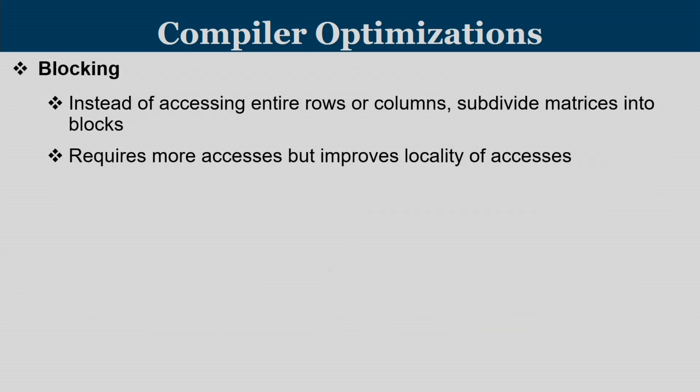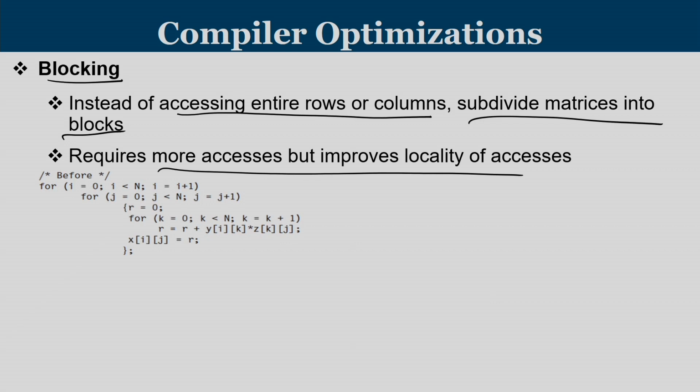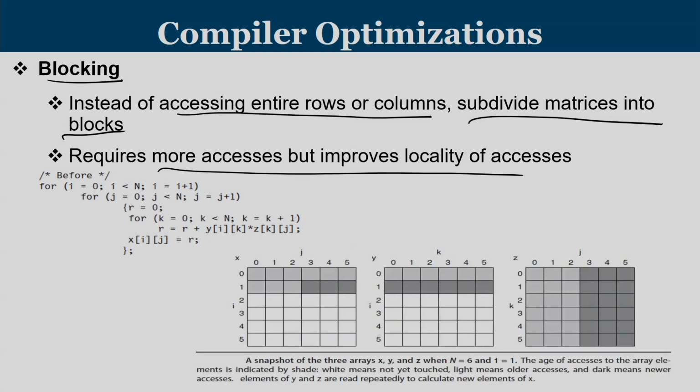Moving on to one more type of compiler optimization, known as blocking. Instead of accessing entire rows or columns, what you do is subdivide the matrix into smaller submatrices. This requires more accesses, but it improves the locality of access. Consider the case that you are going to perform a matrix multiplication, our standard matrix multiplication loop with i, j and k loops. Let us say this is the value that you are going to get in x by multiplying the values of y and z.